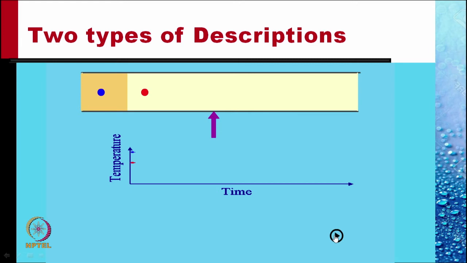The fluid with the light yellow color has a lower temperature. The fluid with darker yellow color is at a higher temperature. We have two floating temperature probes, a red probe and a blue probe, floating with the fluid. They move with the fluid.